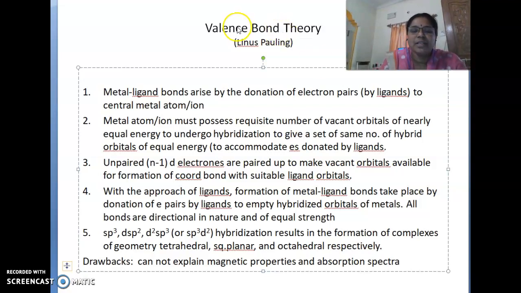The first one is that metal ligand bonds arise by the donation of electron pairs, which are nothing but ligands, to the central metal atom or ion. What is a metal? Metal is nothing but which is electropositive in character. We have studied the properties of metals. Metals are lustrous, ductile, shiny.